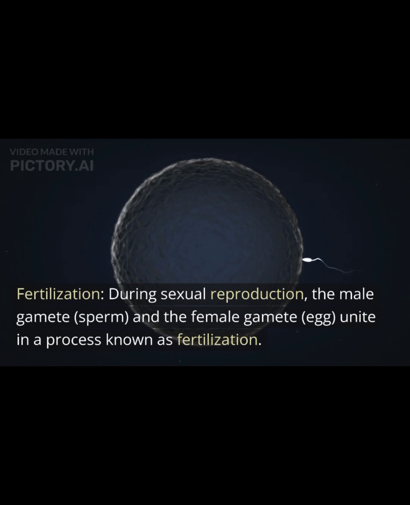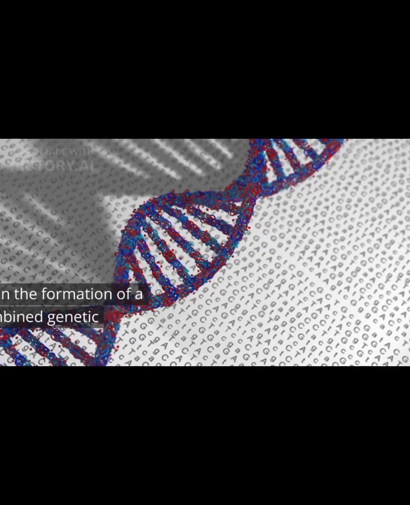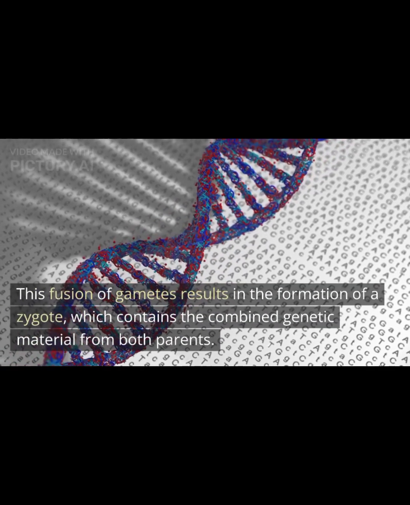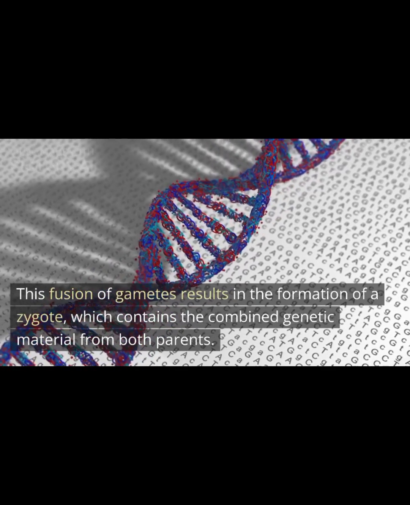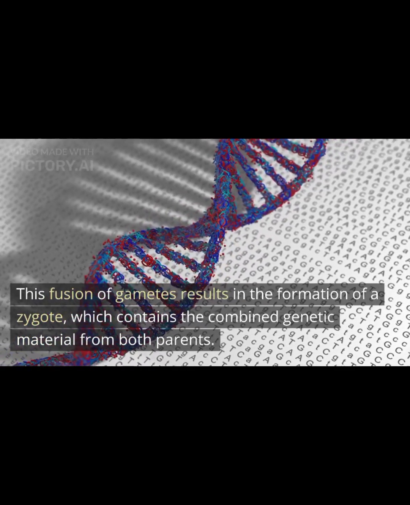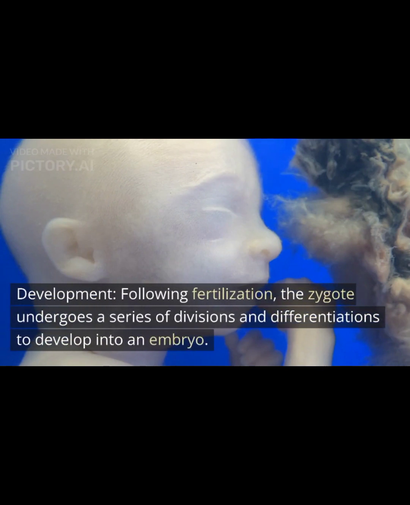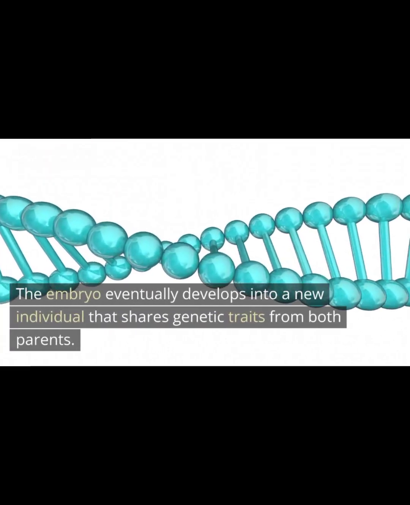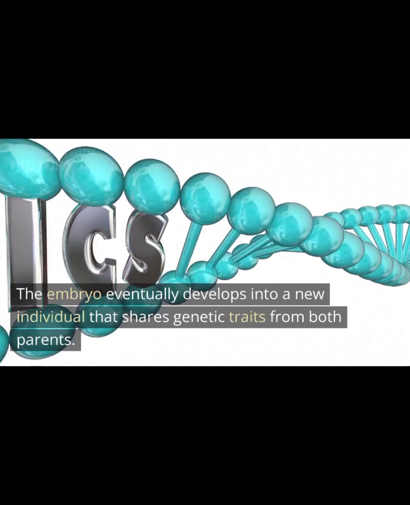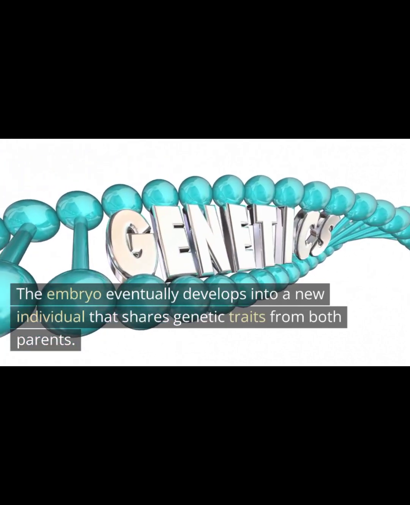Fertilization. During sexual reproduction, the male gamete, sperm, and the female gamete, egg, unite in a process known as fertilization. This fusion of gametes results in the formation of a zygote, which contains the combined genetic material from both parents. Development. Following fertilization, the zygote undergoes a series of divisions and differentiations to develop into an embryo. The embryo eventually develops into a new individual that shares genetic traits from both parents.